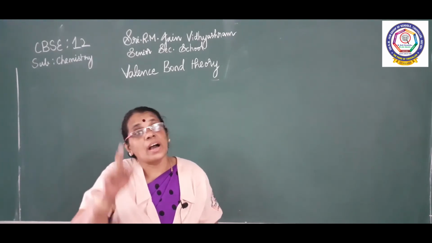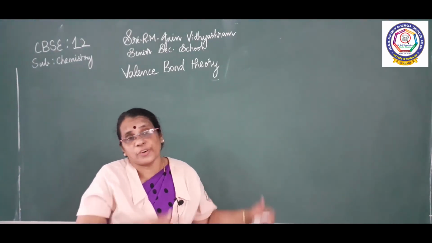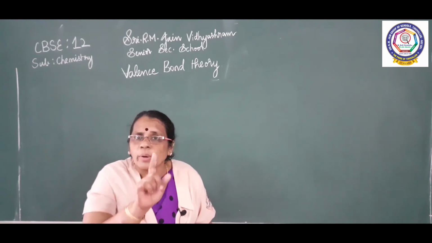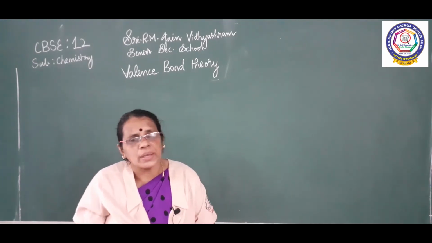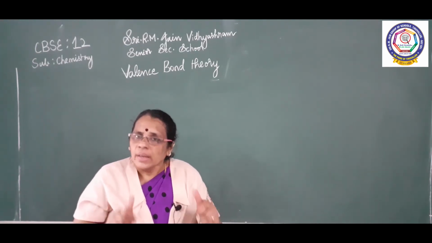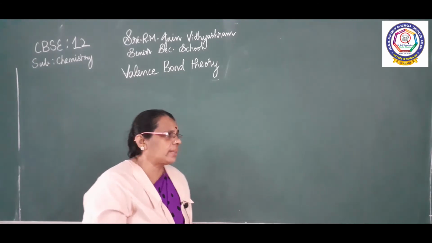Now we are going to see the last feature of valence bond theory. So far I have discussed all the points, and one more point is left. Last feature of valence bond theory, that is the fifth point.